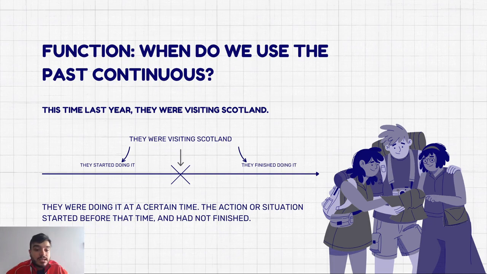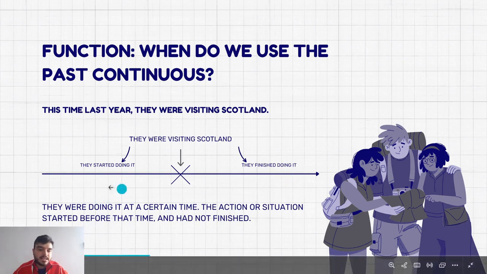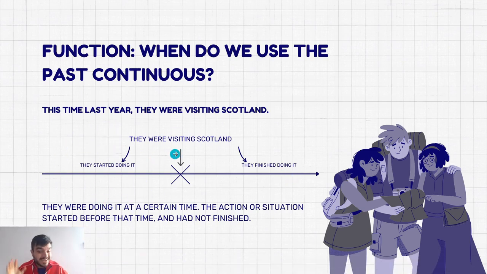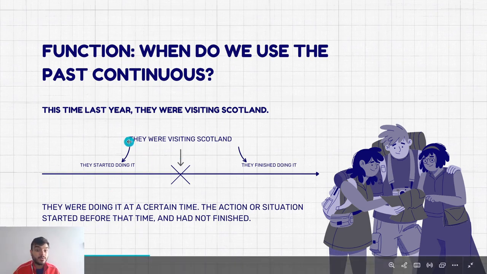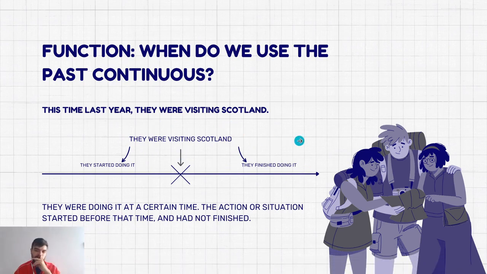Okay, this time last year that we visited Scotland, that is our sentence. And here you can see the time where they started the action, the time where they were visiting Scotland, the duration of this action, and then the time where they finished the action. Okay, they were doing it at a certain time. The action or situation started before that time and had not finished. Okay, they started doing it here, they were still doing it here, and they finished it here.